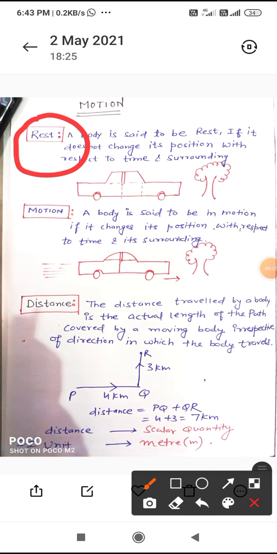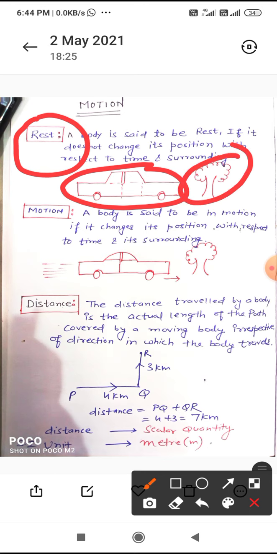A body is said to be at rest if it does not change its position with respect to time and surrounding. Suppose this is a car and this car is not moving and does not change its position with respect to time, then we can say it is at rest.